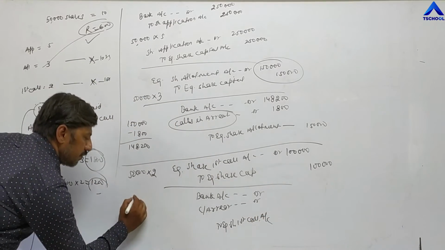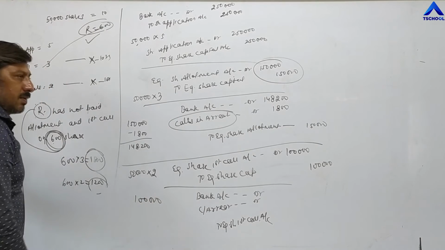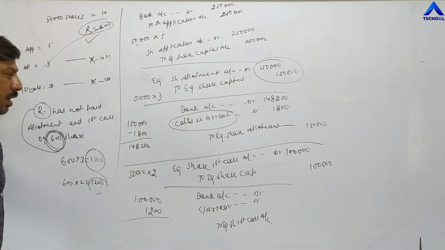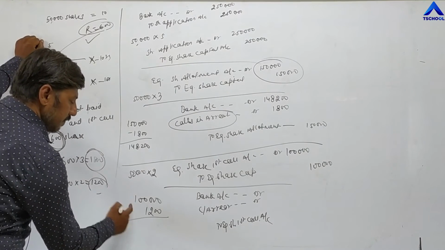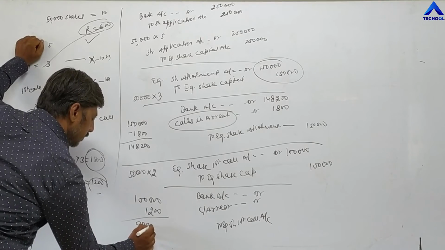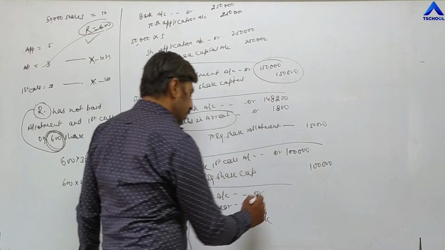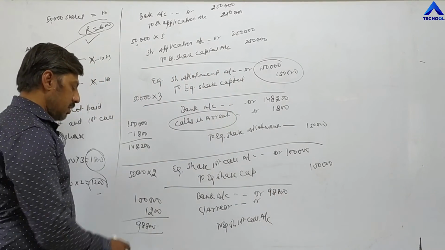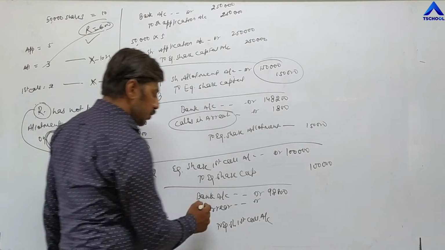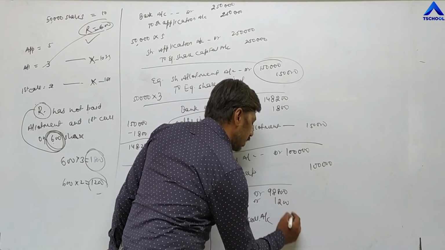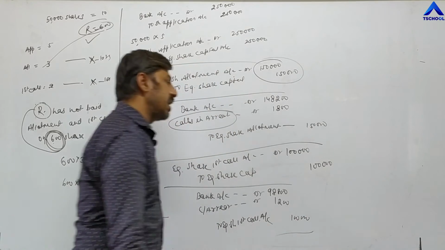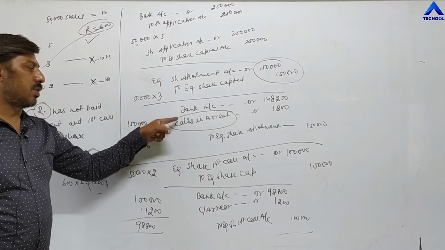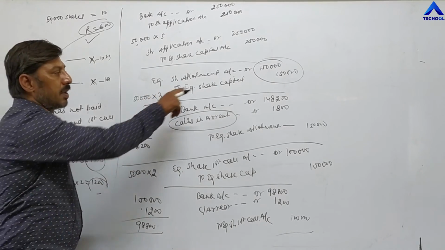Now, in total we have to receive 1 lakh rupees at the time of the call, but out of 1 lakh we are not receiving 1,200. How much amount are we receiving? 98,800. So 98,800 will be shown in front of bank account, and the remaining 1,200 which we are not receiving will be shown in calls in arrear, 1,200. In total it becomes 1 lakh rupees. So calls in arrear is always shown with bank account, and premium is always shown with capital account.